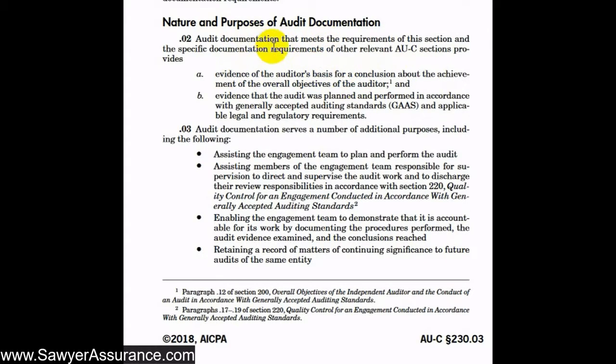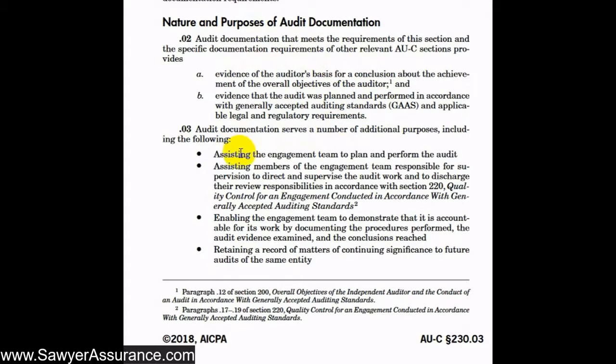And by having audit documentation, we are providing evidence that the audit was planned and performed in accordance with generally accepted auditing standards and other requirements that we might be under. So basically, this audit documentation backs up the claim that we did what we were supposed to under the rules and standards that we were under. And what we said we were going to do in our engagement letter, that's what we did.